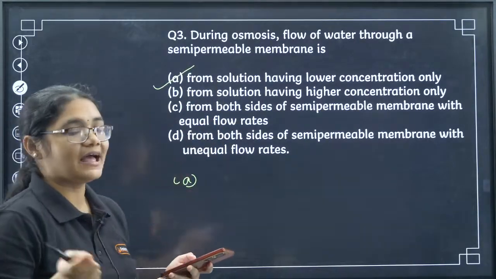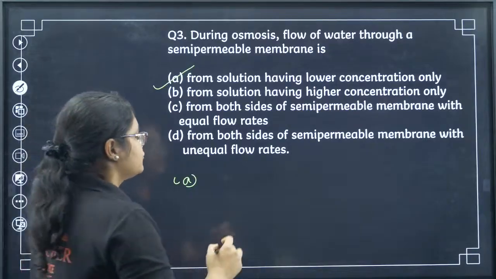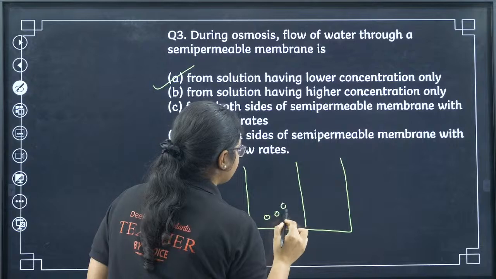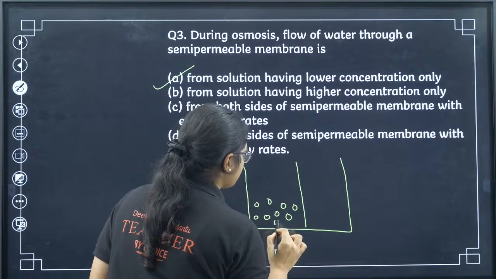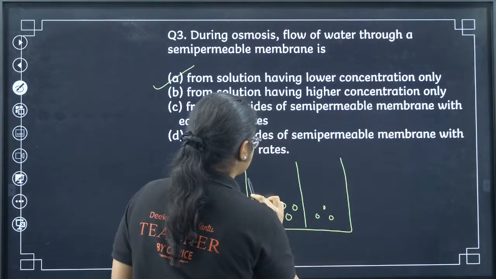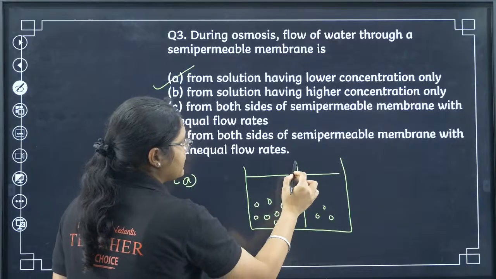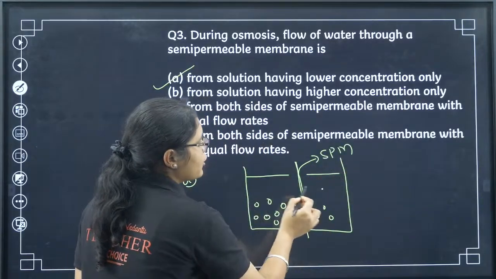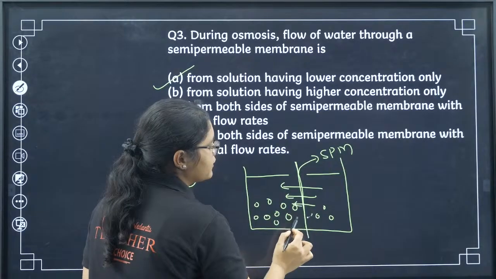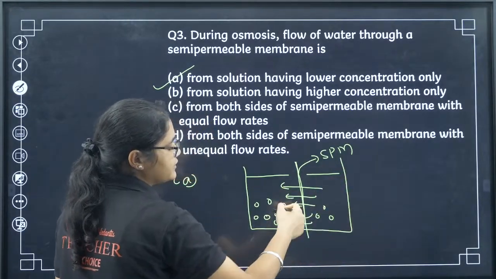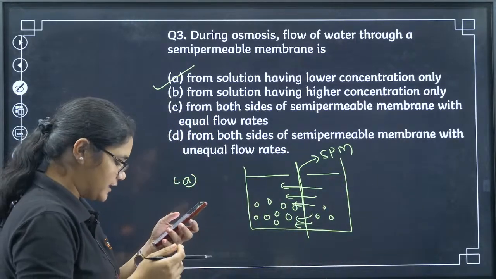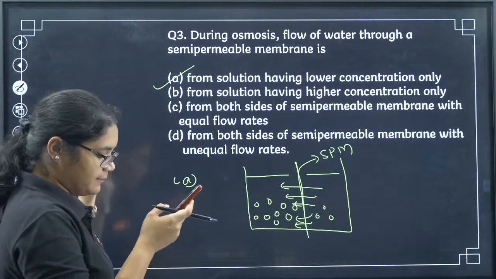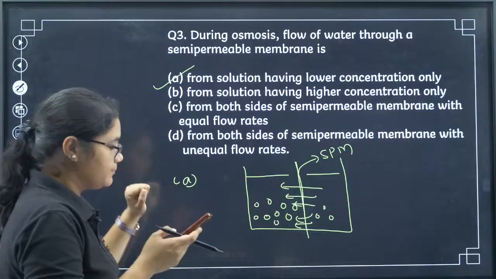That is from a solution having lower concentration only. So if you remember osmosis, on one side we have many solute particles, and on the other side we have fewer solute particles. So what will happen? This is your SPM, semi-permeable membrane. The solvent particles move from here to here, right? So from lower concentration to higher concentration. That is why option A. Yes, 3 is A. It is not C.